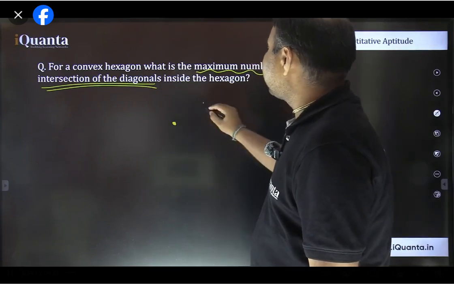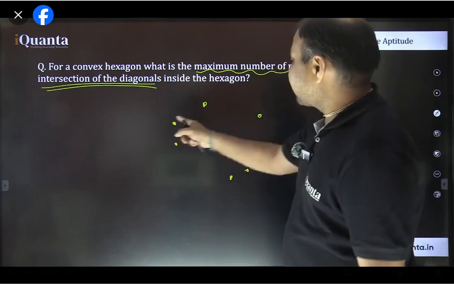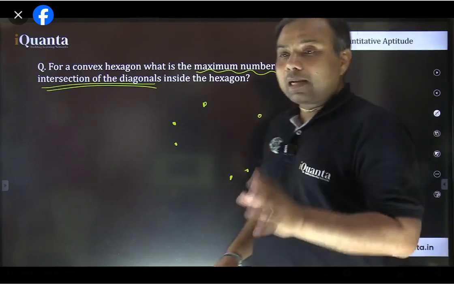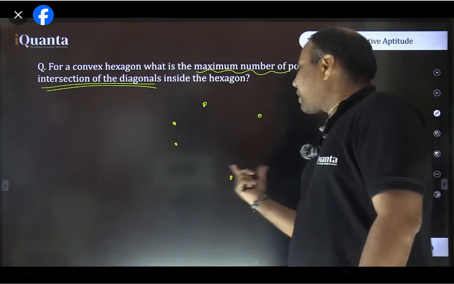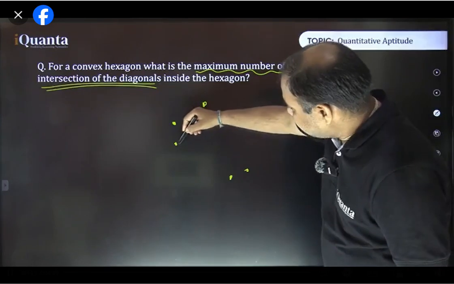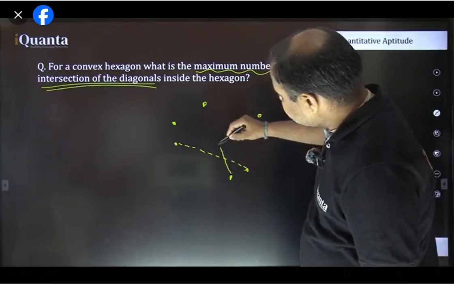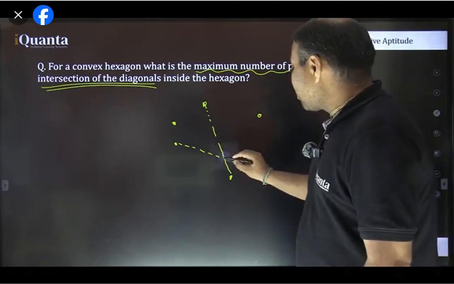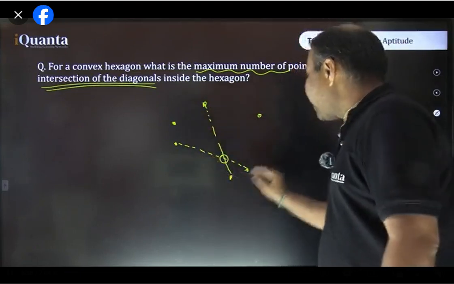So let's say point number 1, 2, 3, 4, 5, and maybe 6. Okay? Now this shape is not a regular hexagon, right? If I will join them, this is not going to be a regular hexagon. So diagonal means which is a line segment which joins non-adjacent vertices. साथ वाले vertices को छोड़ के if I draw any diagonal, that will be known as diagonal. That line segment will be known as diagonal. So suppose if I join these two, that's a diagonal, fine. And same way if I join these two, so both of them are diagonals and they are intersecting at one point, right? So this is one point formed by intersecting of the 2 diagonals, and it is inside this hexagon. Fine. Hexagon would be by joining these all vertices.